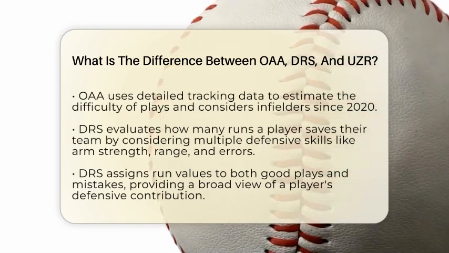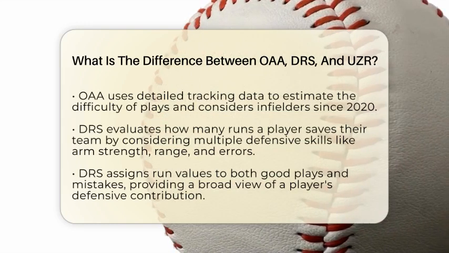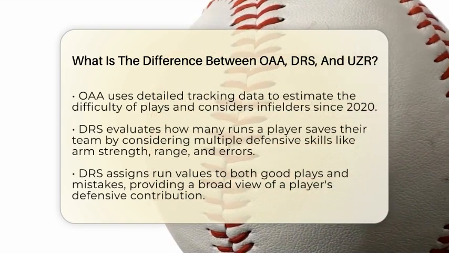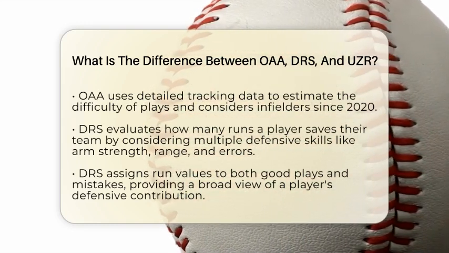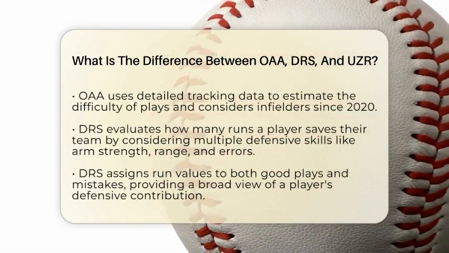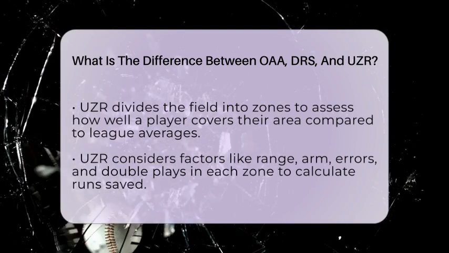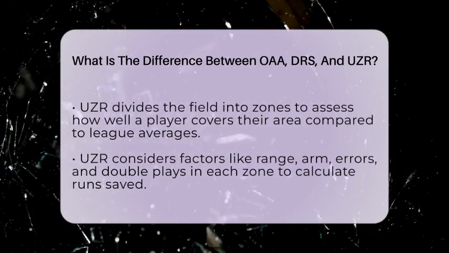Defensive runs saved takes a broader approach. It estimates how many runs a player has saved their team compared to an average player. It looks at many parts of defense, like how far a player can reach, how strong their arm is, how good they are at turning double plays, and how often they make errors. It uses data from actual plays to assign run values to good plays and mistakes.